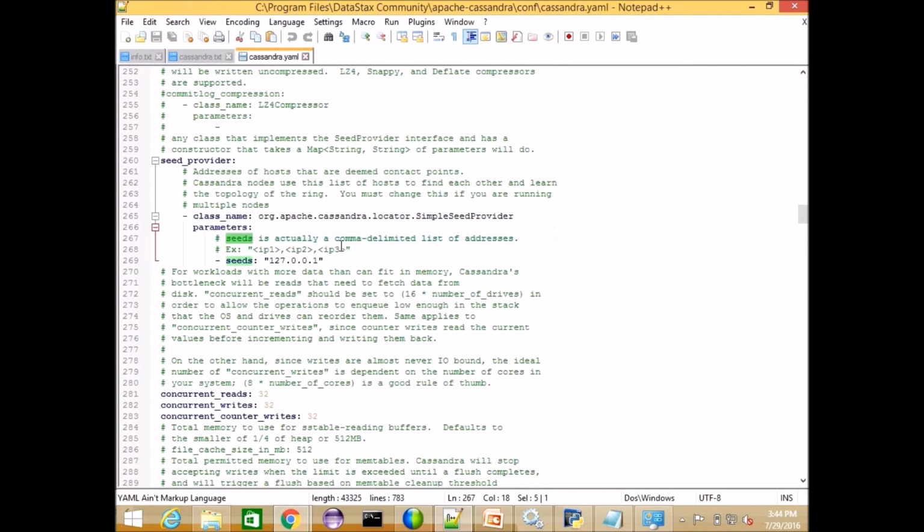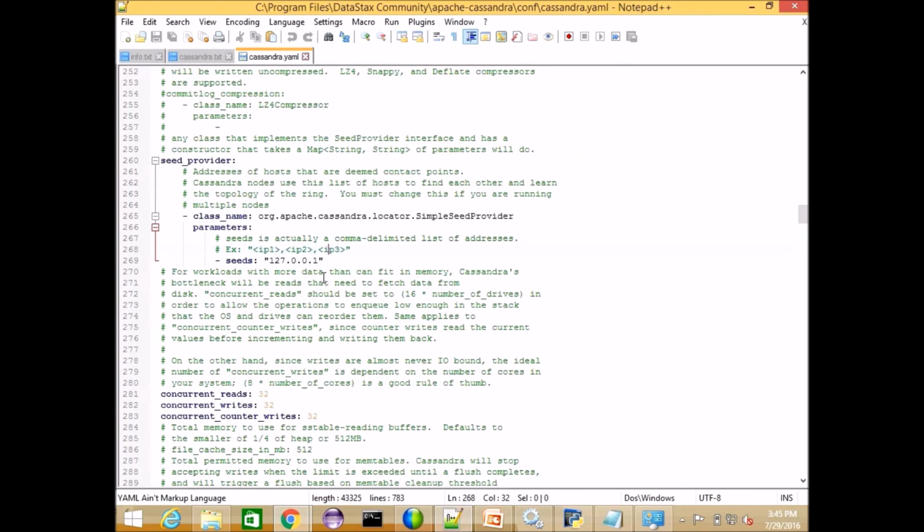And here, this seeds is also, as I said, the nodes communicate with the gossip protocol, and the node topology has to be known through the seed node only. If you have a 3-node cluster, you have to specify one node as a seed node. Then it knows where the data resides and the remaining nodes' information. We can mention seed nodes as comma delimited. If you have a 10-node cluster, you have to specify at least 3 nodes as seed nodes.